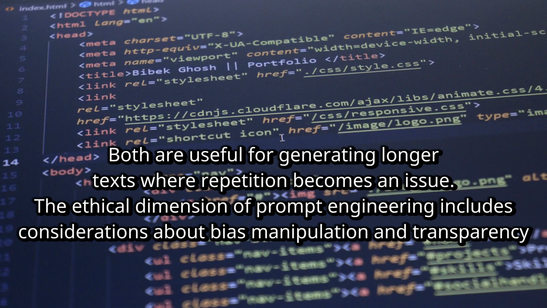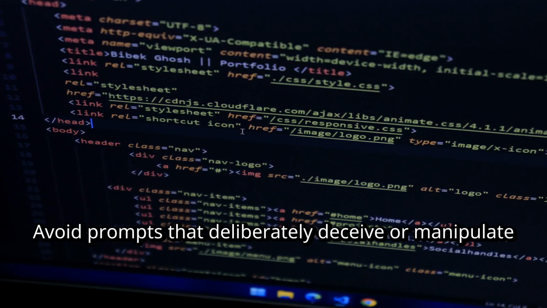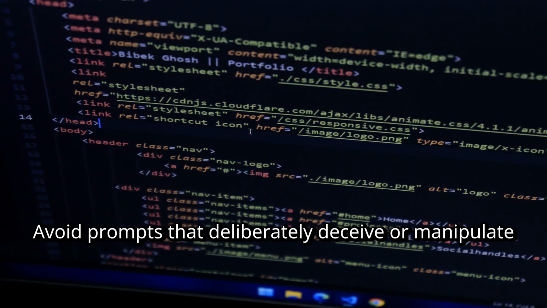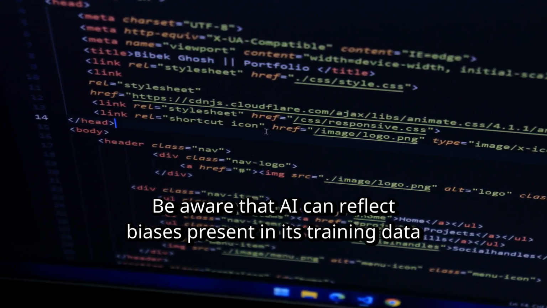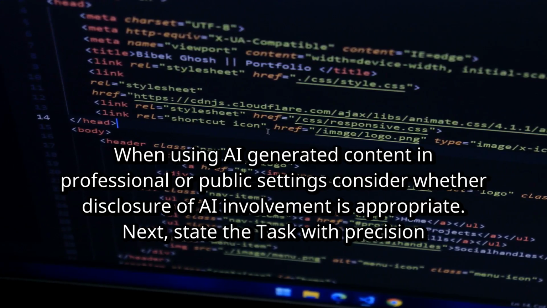The ethical dimension of prompt engineering includes considerations about bias, manipulation, and transparency. Avoid prompts that deliberately deceive or manipulate. Be aware that AI can reflect biases present in its training data. When using AI-generated content in professional or public settings, consider whether disclosure of AI involvement is appropriate.